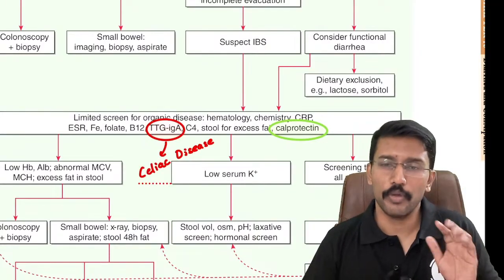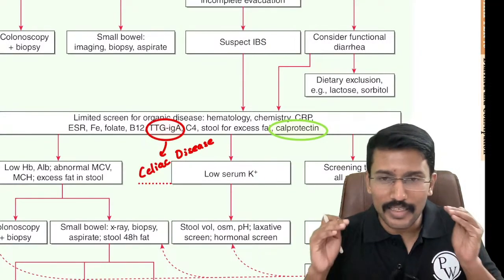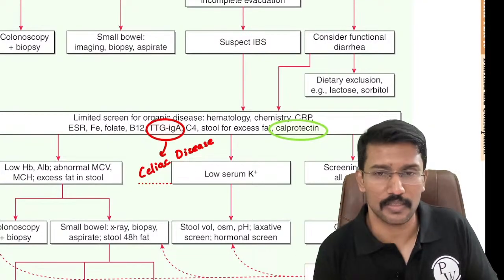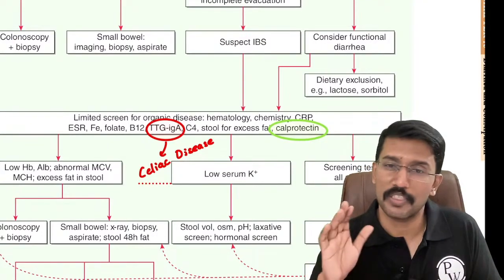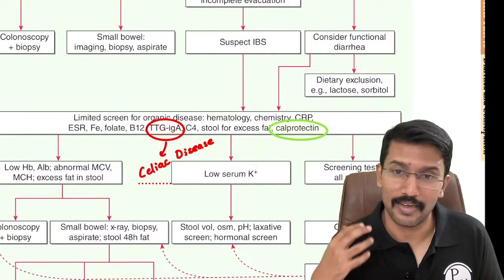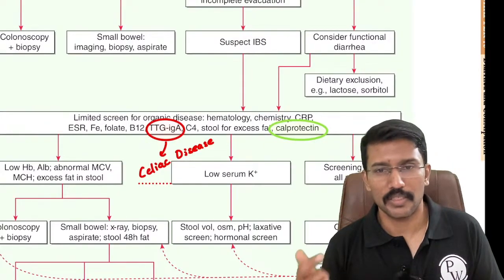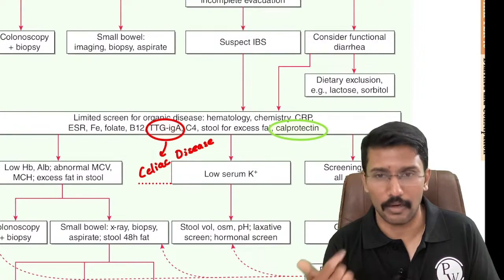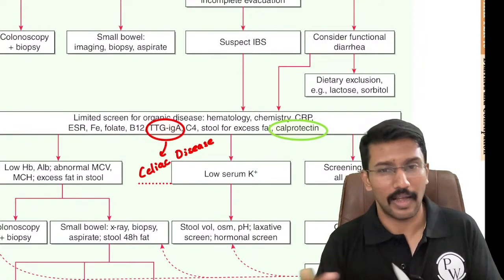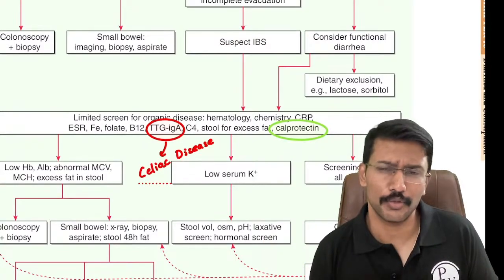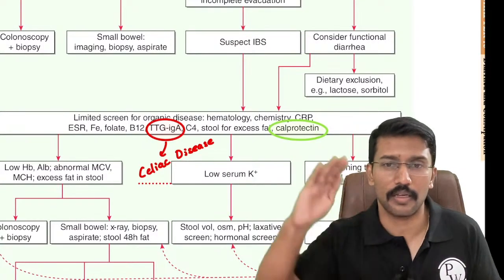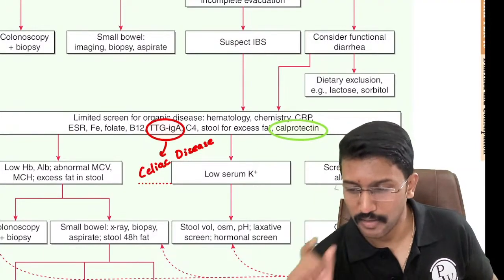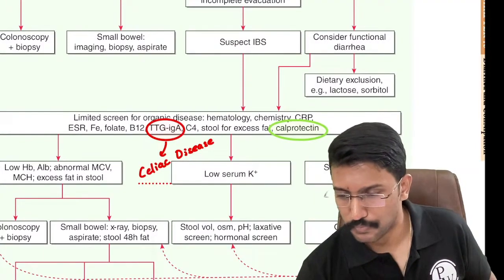Nilanjan Roy, CRP will get elevated whenever there is inflammation in the body, in any part of the body. It is not specific to some system. While calprotectin is specific to the intestines, it will get elevated when intestinal inflammation happens. But CRP: I have arthritis, it will get elevated. I have COVID, it will get elevated. I have dengue, it will get elevated. I have fractured my bone, it will get elevated. So CRP, inflammation anywhere, it gets elevated. It is not specific to an organ or tissue, while calprotectin is specific to your intestines.